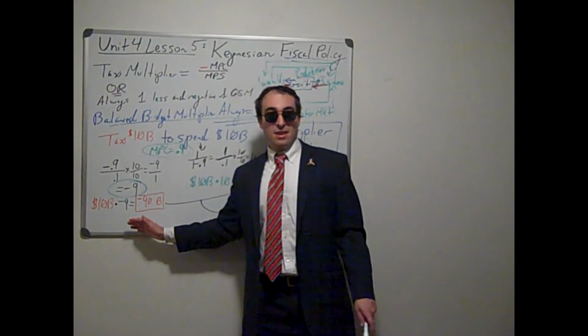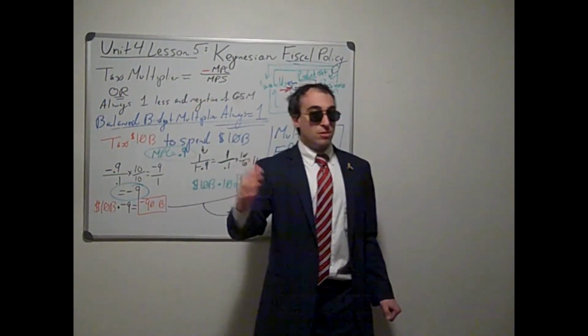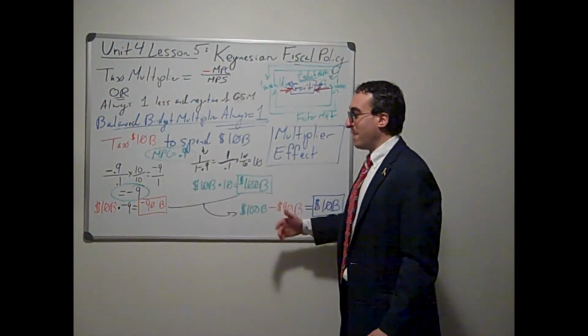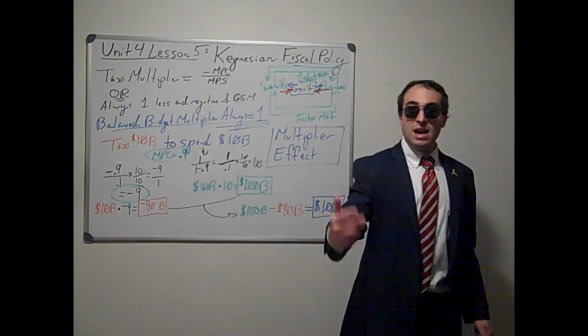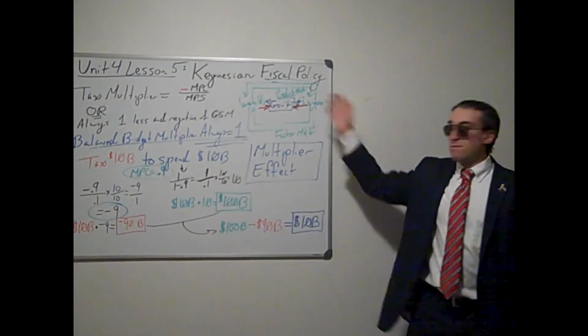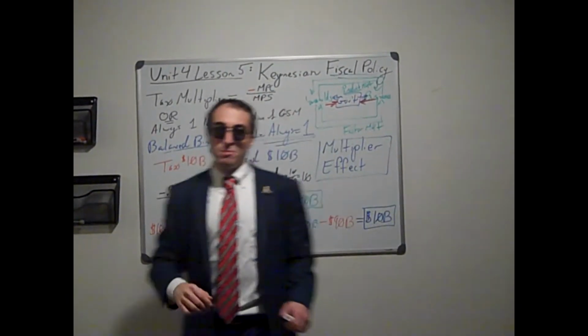And this is why you can't balance your budget during a recession. If you're going to spend tens of billions of dollars, where is this money coming from in a recession? It's not there.